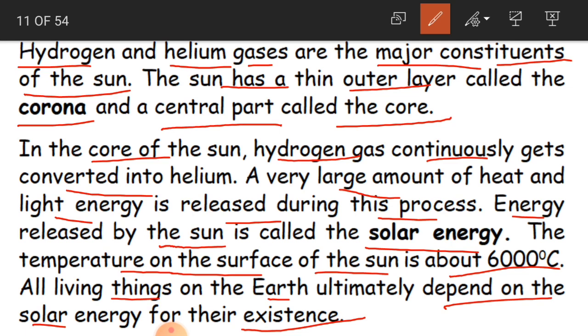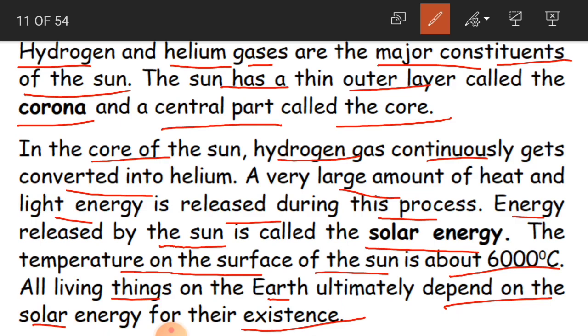And what is the solar energy? The heat and the light energy which is produced by the sun, which is released during the change of gases. So this solar energy is very important for our life, that is, existence.